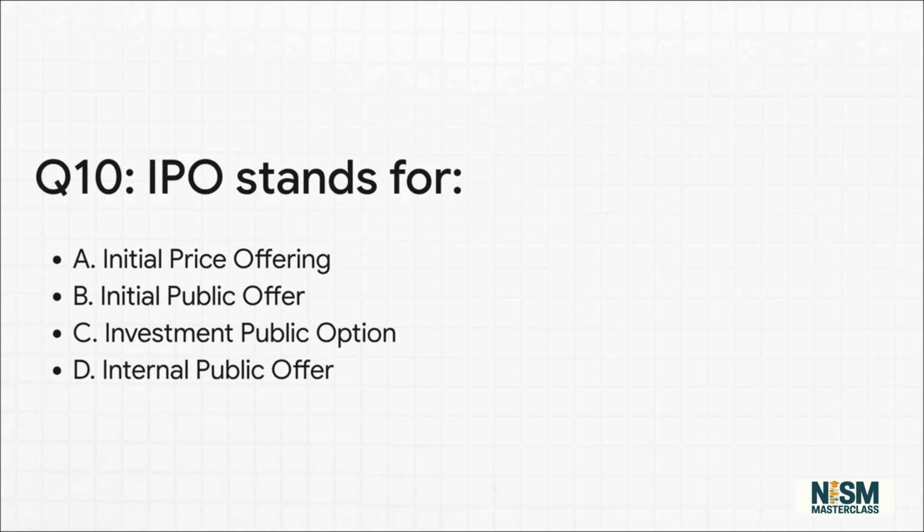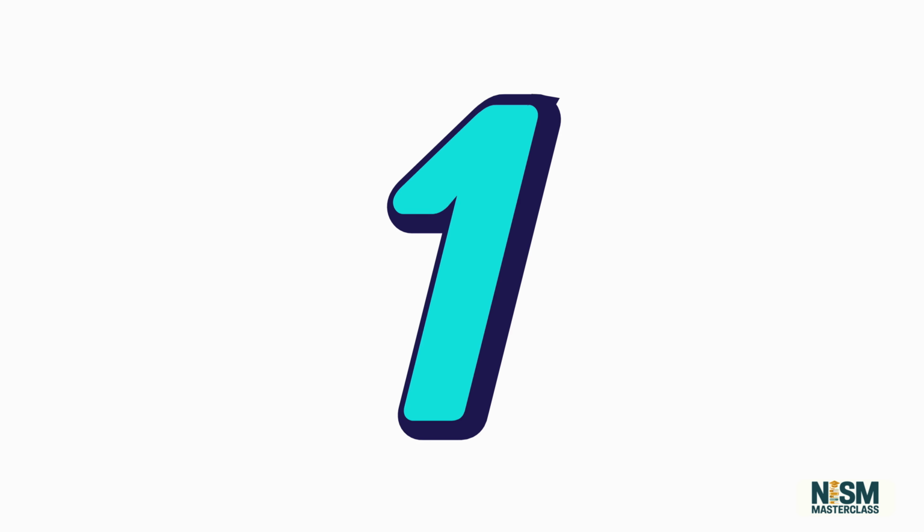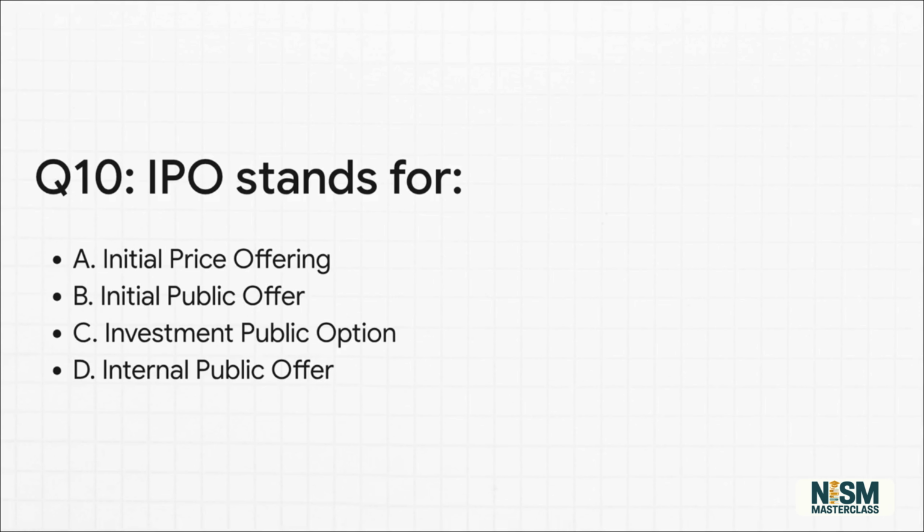Question 10, another essential definition. IPO stands for initial price offering, initial public offer, investment public option, or internal public offer. It's B, initial public offer. This is that huge moment, the very first time a company offers its shares to the public.